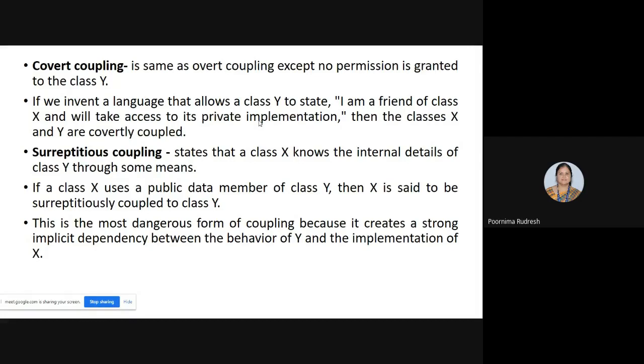The problem with surreptitious coupling is that it is a dangerous form of coupling because it creates a strong implicit dependency between the behavior of Y and the implementation of X. Clear?